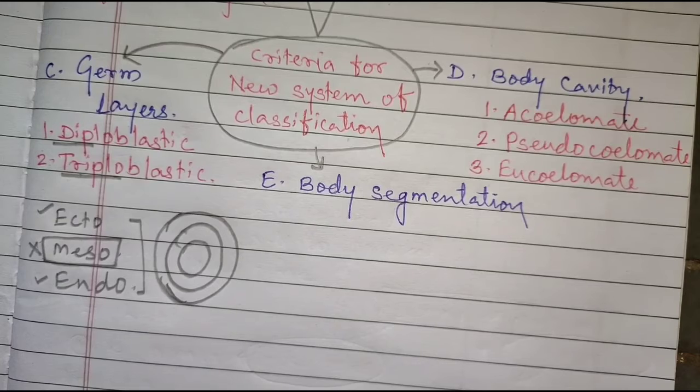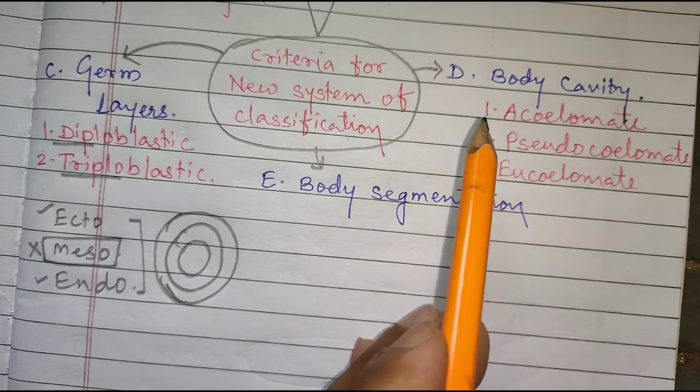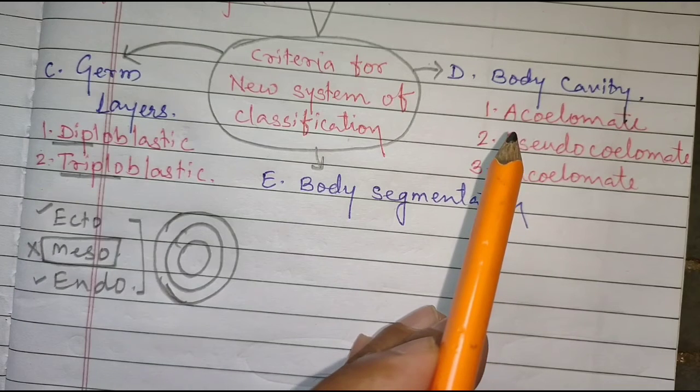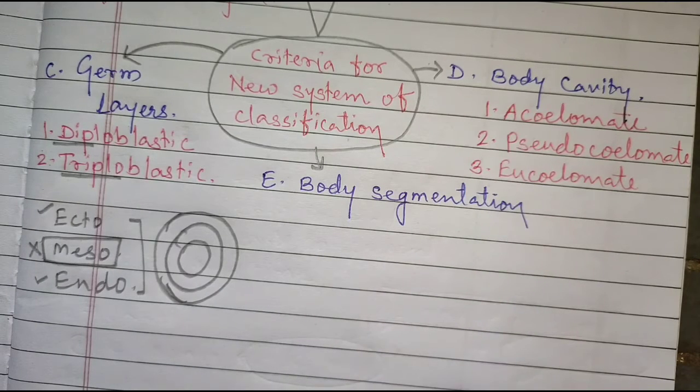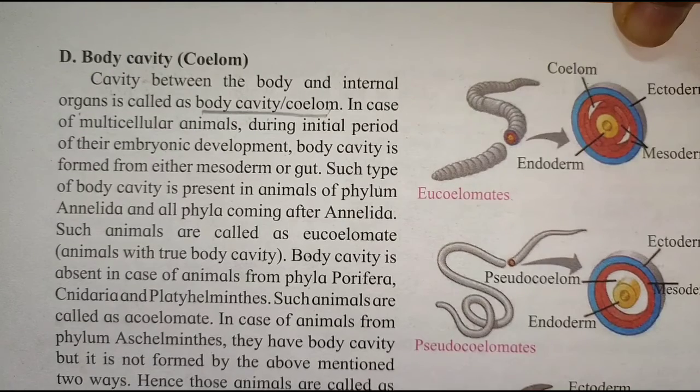Next is body cavity. Body cavity is again divided into three categories. The first is acoelomate animals, second is pseudocoelomate animals, and third is eucoelomate animals. The cavity between the body wall and the internal organs is called the body cavity or the coelom.